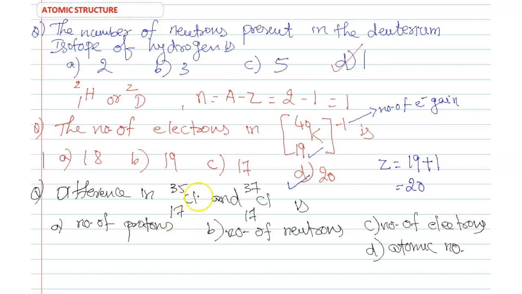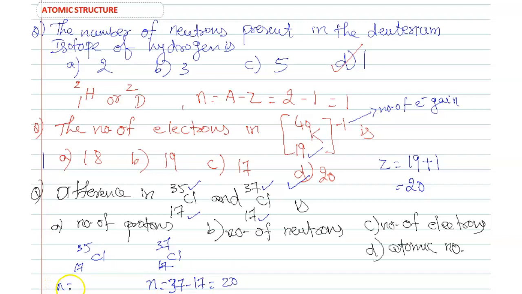Next, the difference between Cl 17 35 and Cl 17 37. Here the atomic number is the same. The mass number is different, so by changing the mass number, the number of neutrons changes. In Cl 17 37, the number of neutrons is 37 minus 17, 20.